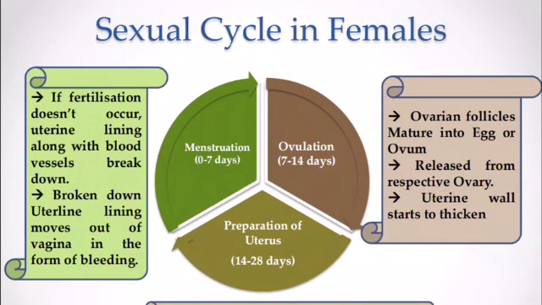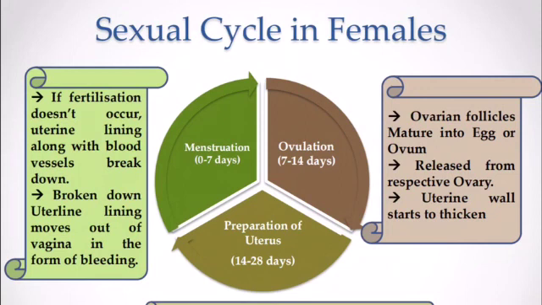This is a process which goes on every month. First the egg is released. Every month, first the matured egg is released, and then our uterine wall starts to thicken. Then it waits for fertilization. If it does not get fertilized, then the blood vessels break down, and the broken down uterine lining moves out of the vagina in the form of bleeding, which is known as menstruation, which lasts for 0 to 7 days. And then again there is preparation of the uterus, and then again the ovulation period, and in this way the cycle goes on every month.